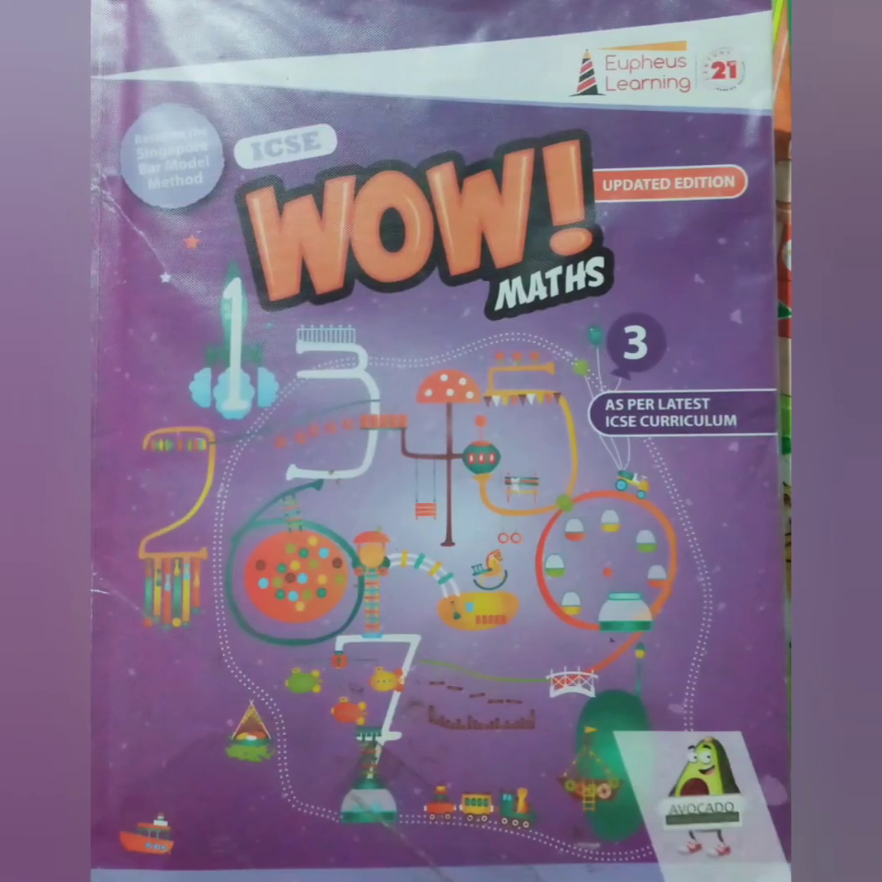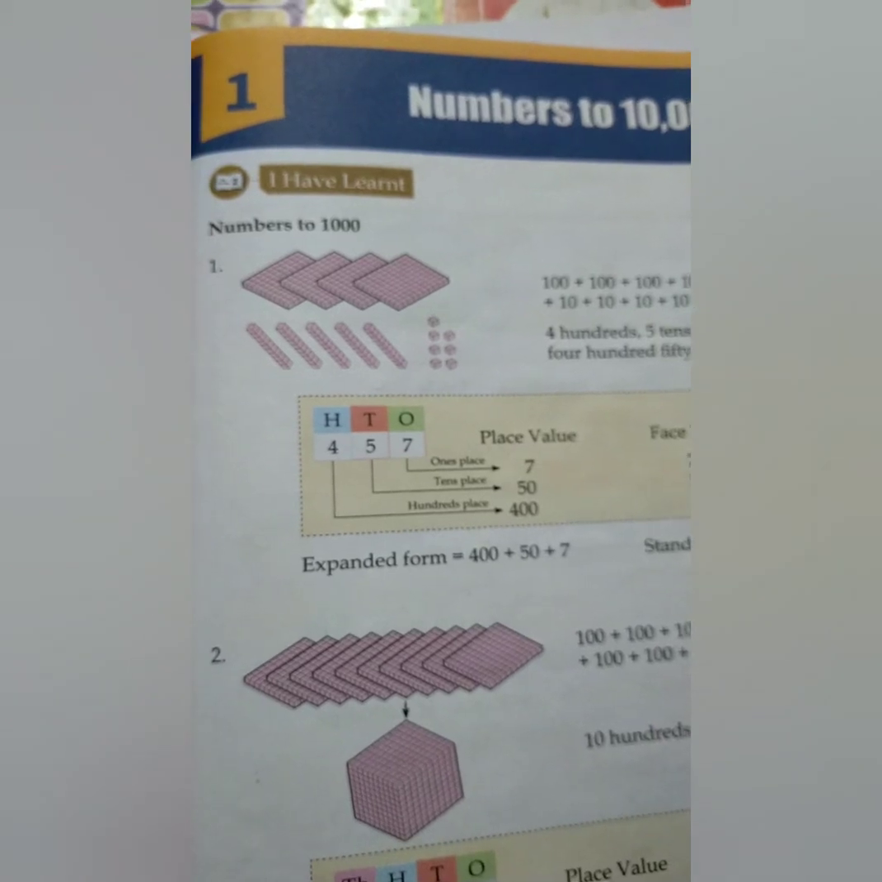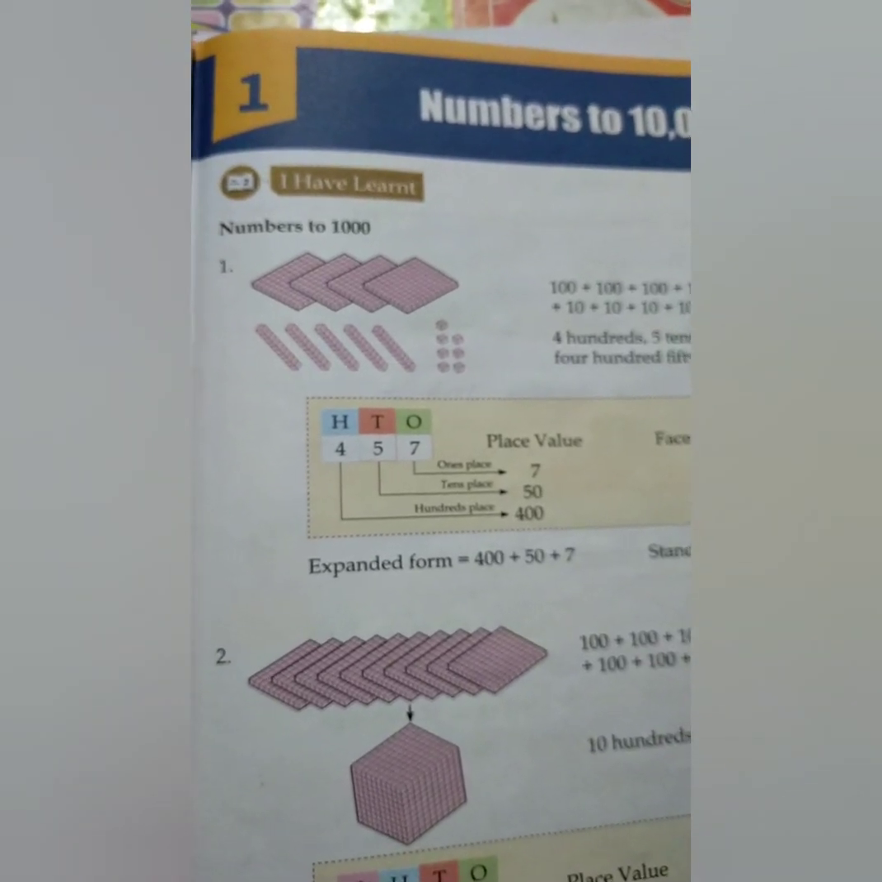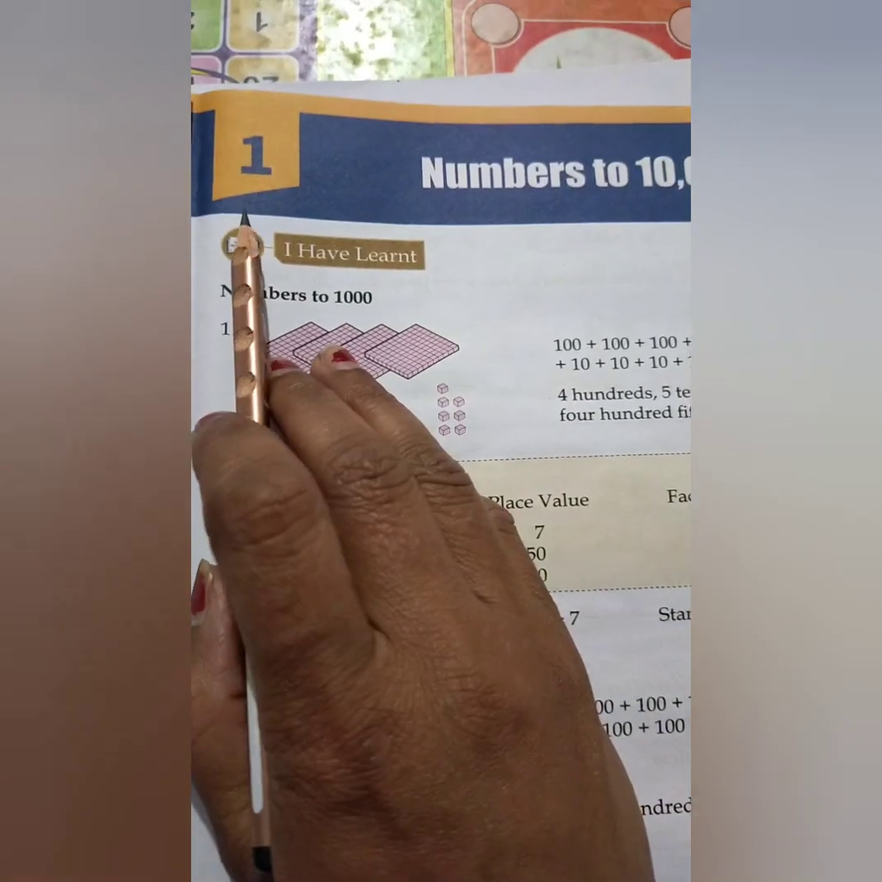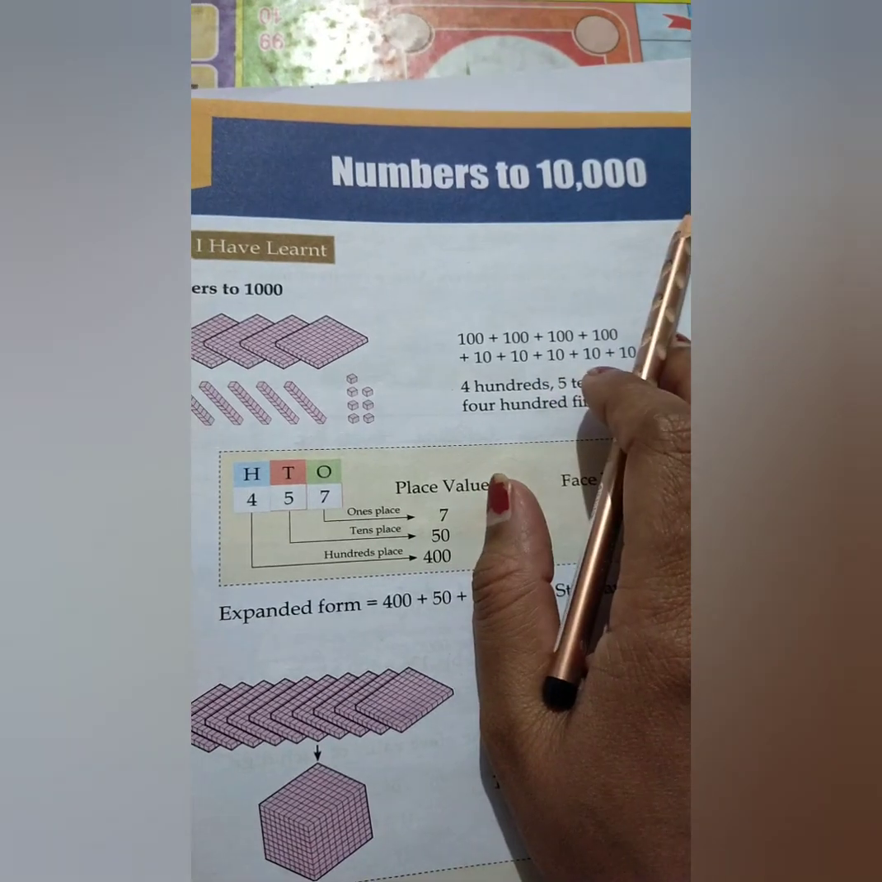Today we are going to start mathematics. This is the first class, and the book prescribed from the school for maths is Wow Maths. We are going to start the first chapter. The name of the chapter is Numbers up to 10,000.